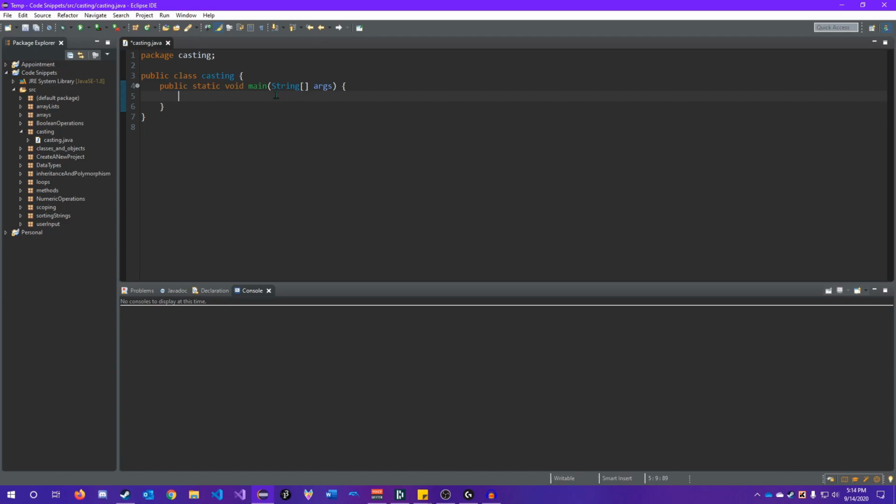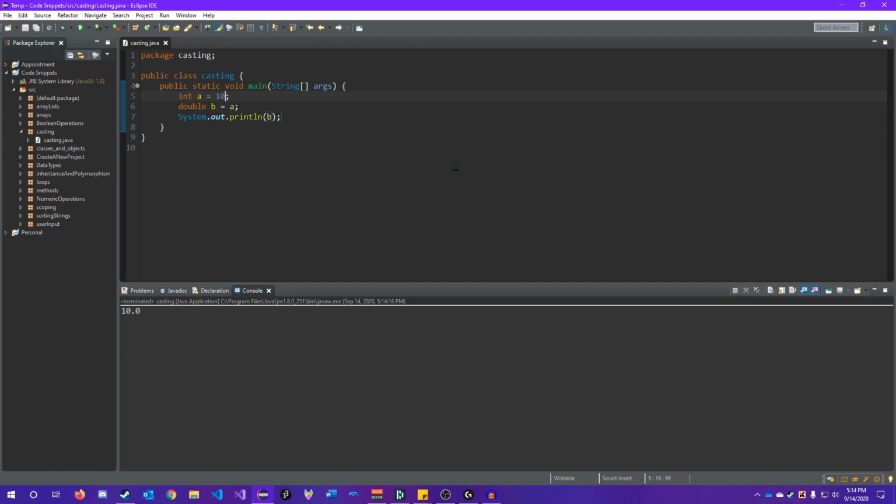For example, if we have int a equals 10, and I say double b equals a, you see it does this no problem, and I can sys out b, and if we run it, we get 10.0. So it's an easy coercion. All we had to do was tack on a 0.0 at the end of our int, because we're not losing any data converting an int to a double.